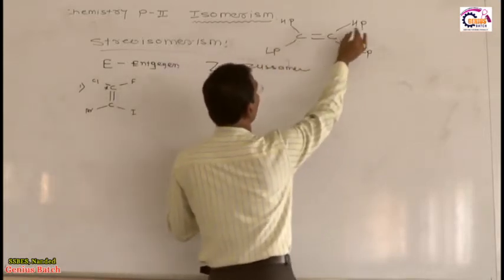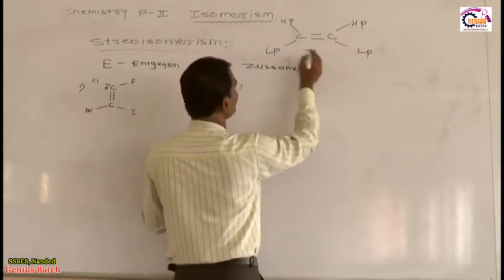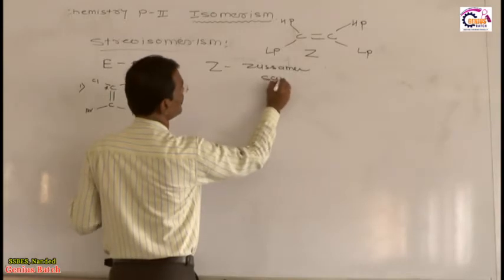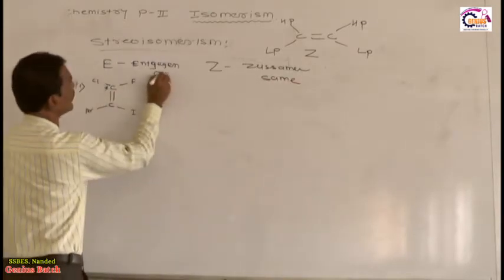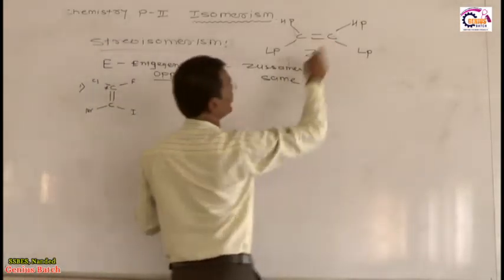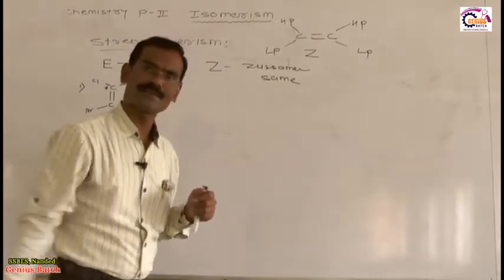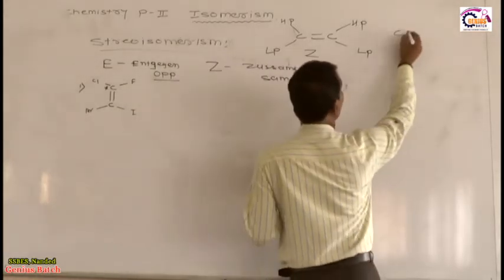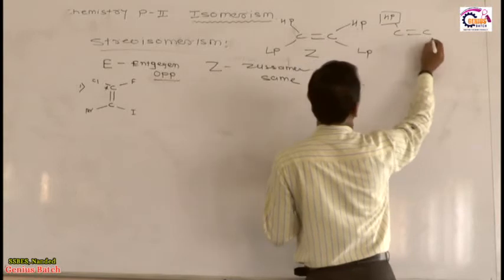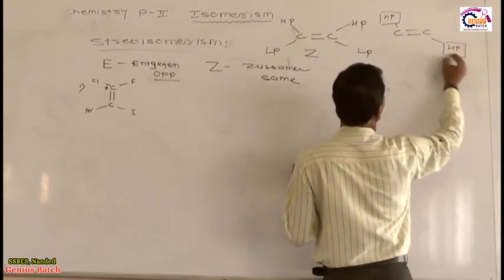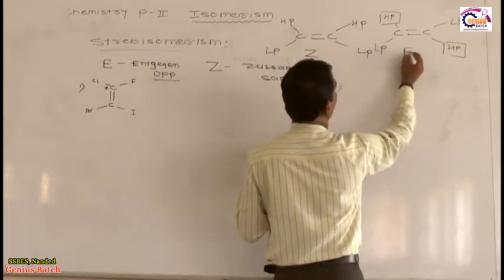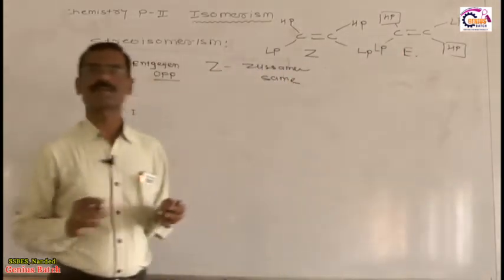If the higher priority groups are on the same side, then this is called Z. Z stands for Zusammen, and Zusammen means the same, and Entgegen means opposite. Is it okay? If higher priority groups are on the same side, that is called Z. And if higher priority groups are on the opposite side, suppose this is a higher priority group and this is a higher priority group, and these are lower priority, on opposite sides, this is called E. E stands for Entgegen.